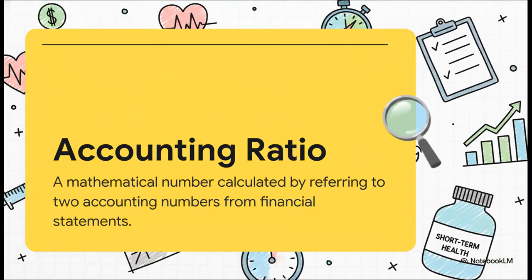So what is this big term, accounting ratio? Arey, don't get scared by the name, bacho. It's nothing but simple math. We just take two numbers from the company's report card, the financial statements, and we compare them, usually by dividing one by the other. That's it. That number we get is the ratio. It's like a little clue that tells us the story behind the numbers.